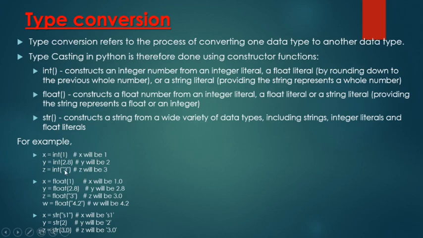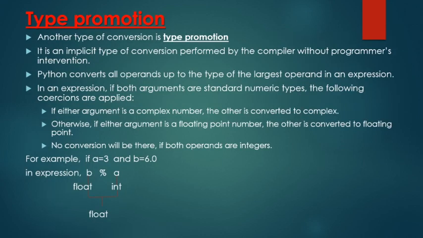In the case of "3", it is enclosed in quotation marks, so it is a string value, and when you pass it to the int function, it converts that value to an integer, so z will be 3. Clear? Similarly, we can use float to convert a value to a float value, and the str function to convert a value to a string value. So we can convert in explicit form.